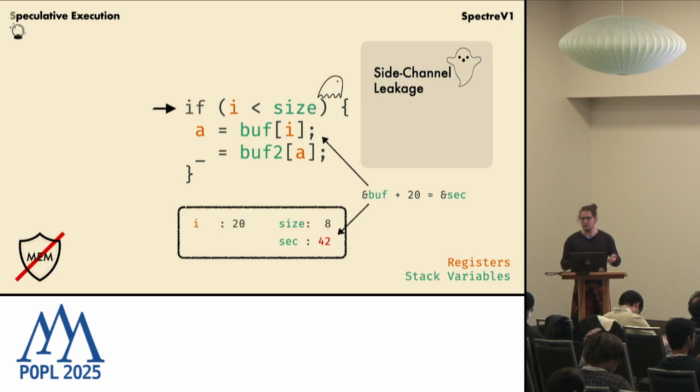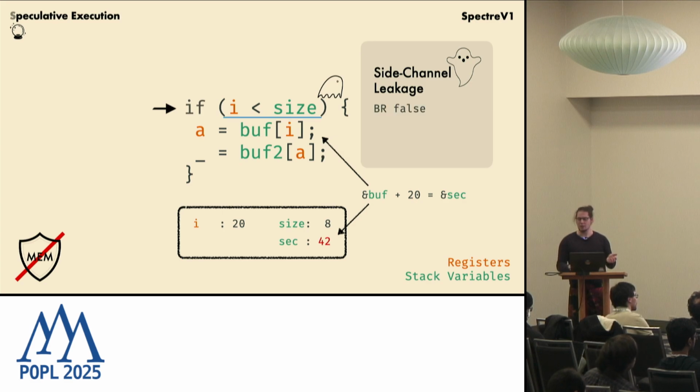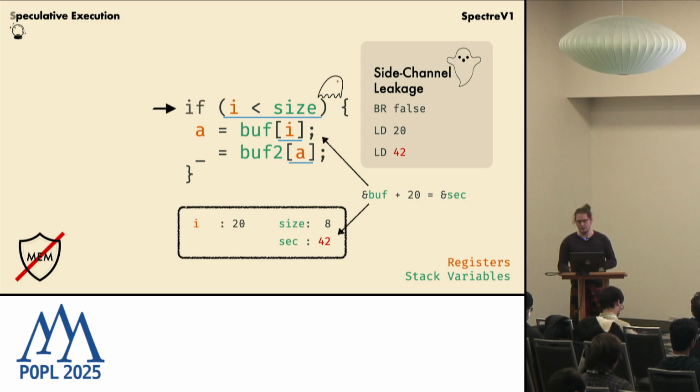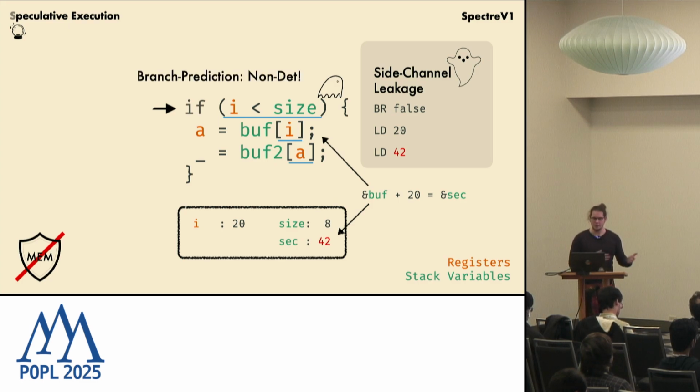However, we have side channel leakage, and this is where we model the leakage in our semantics: if we have a conditional, we leak the value that the conditional evaluates to, and if we have an address, we leak the value that the address has, because we created a cache entry at that address, and that's visible to the attacker. So in the last line, where we use our secret as an address, we will see this in our semantics.